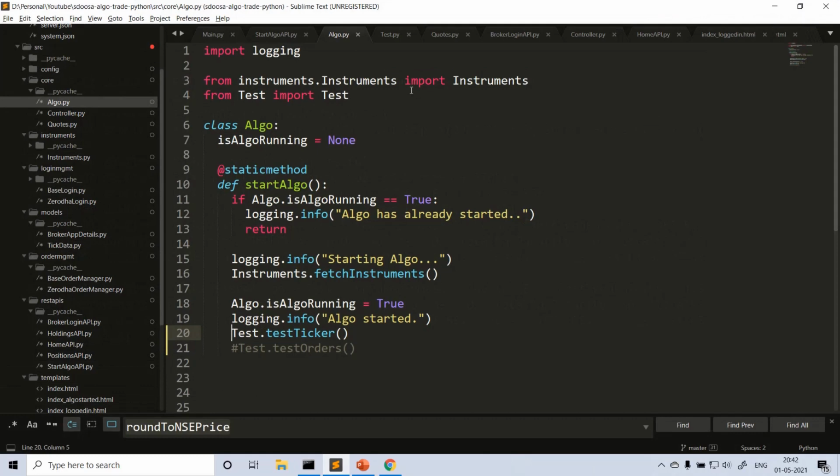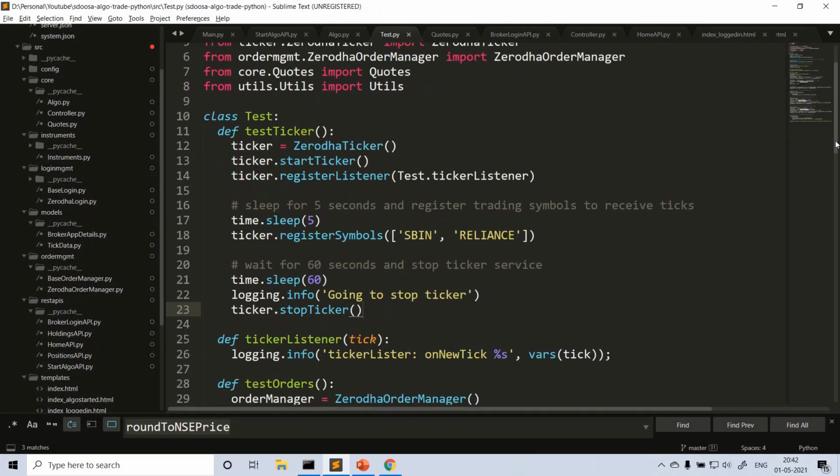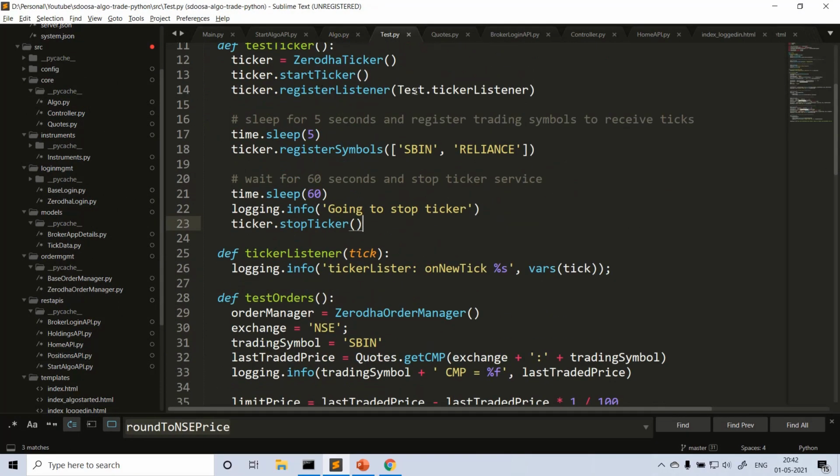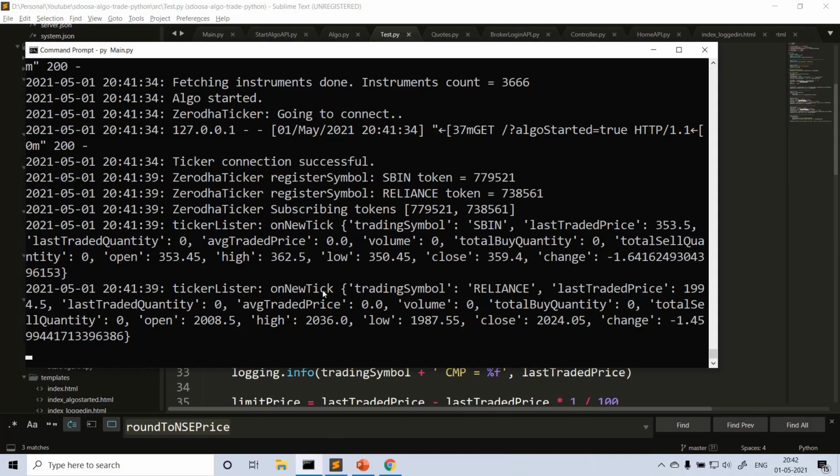If you see in test.py, we start the ticker, register the listeners, and register some symbols after the listeners. On new tick, I'm just printing. Each time you keep on getting ticks. This is the place where these prints actually come from. After some time we'll stop the ticker.